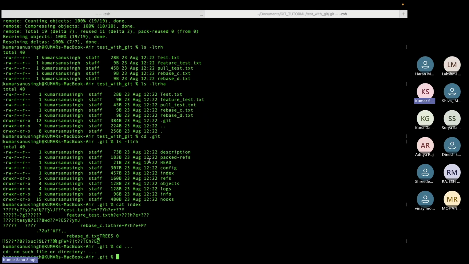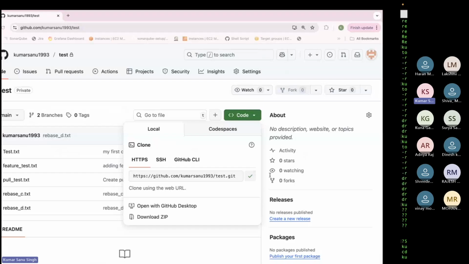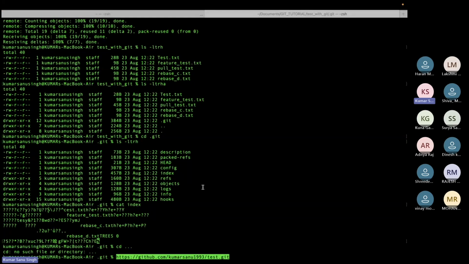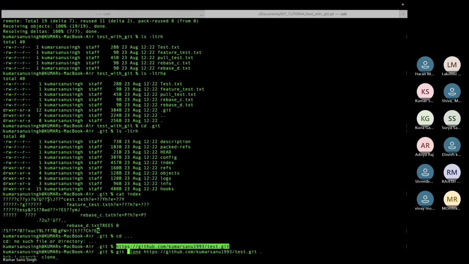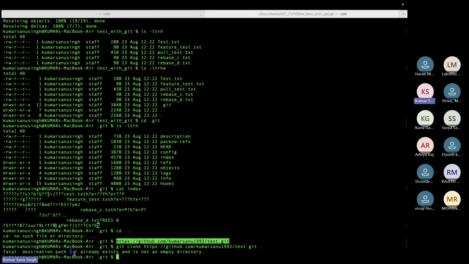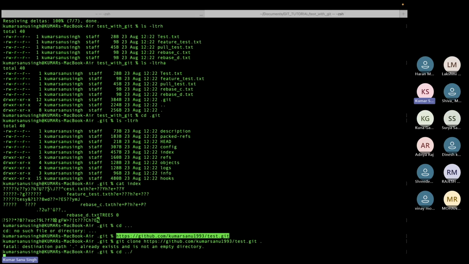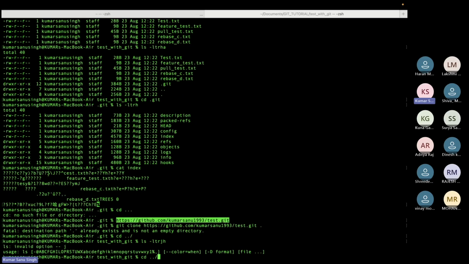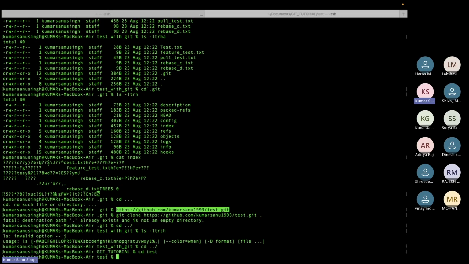For example, if you try to clone it here again, it will say the directory already exists and is not empty. Let's say I go to the test directory and try to clone. It is telling not an empty directory.